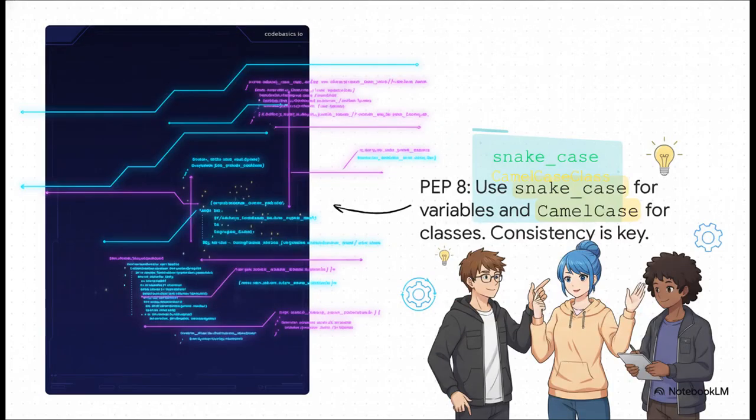Next up is all about style. Writing code isn't just about talking to a computer, you're also talking to other developers. PEP 8 is basically Python's official style guide. Following its rules, like using snake case for variables, just makes your code look professional and makes it super easy for anyone on your team to read. Trust me, consistency is everything.